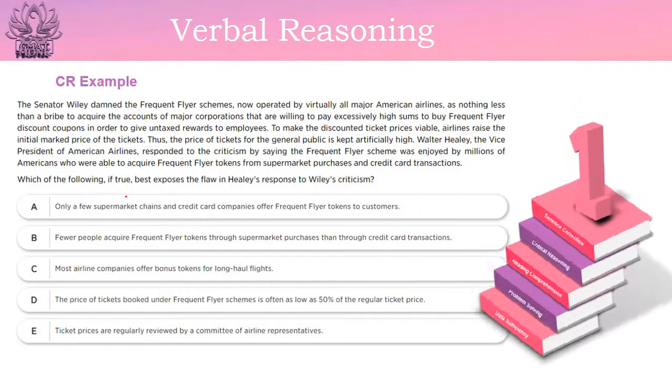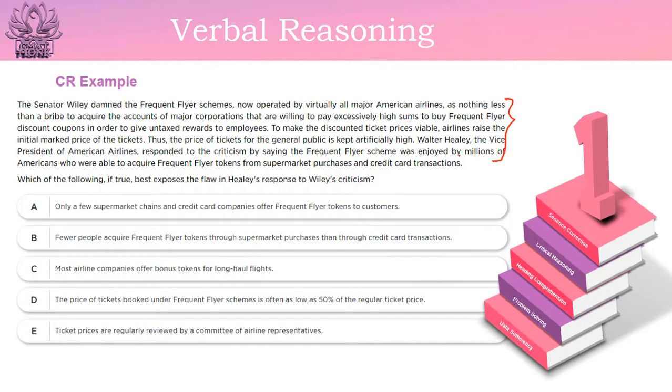Our next example is a CR example. You will be given a short passage and then a question statement would follow. So the question may be, which of the following, if true, best exposes the flaw in Haley's response to Willie's criticism. There can be different types of questions, so that I will cover in my tutorial videos. This is just an example of a CR type of question.